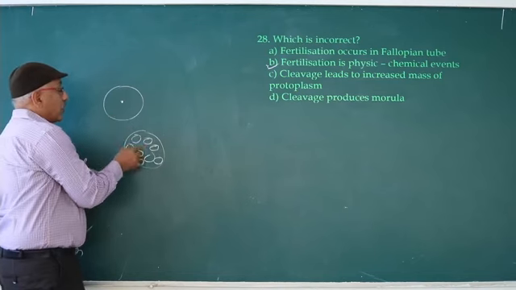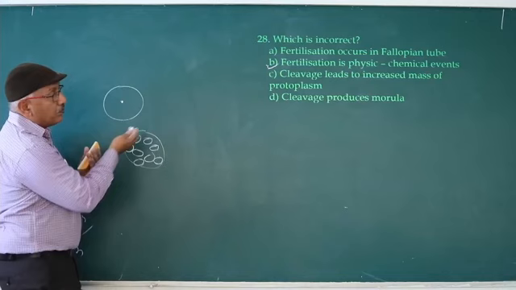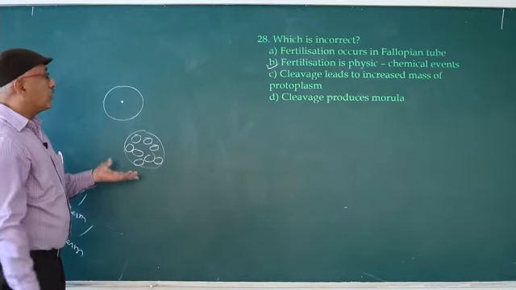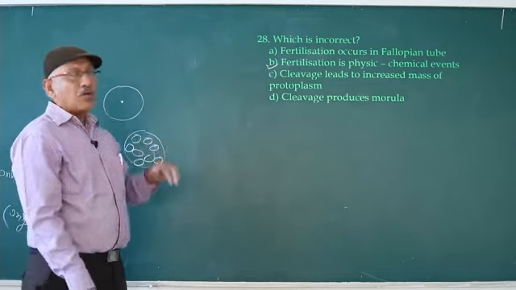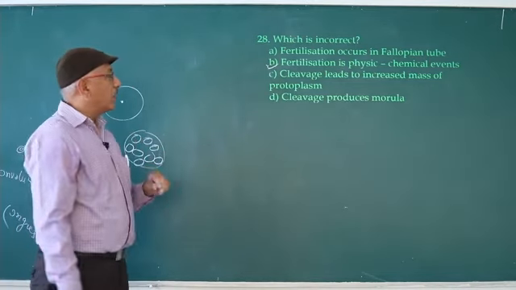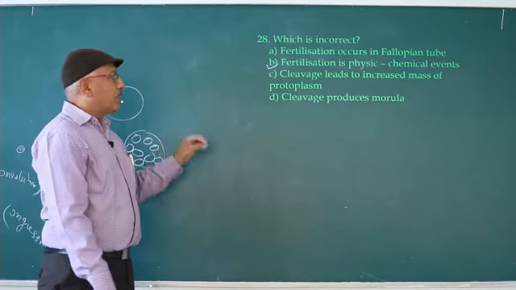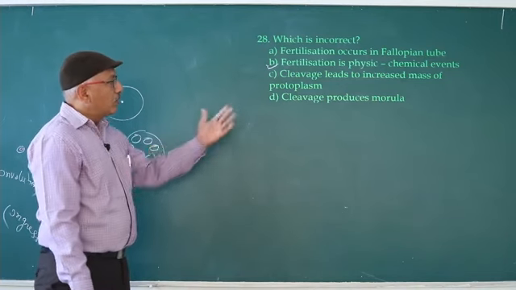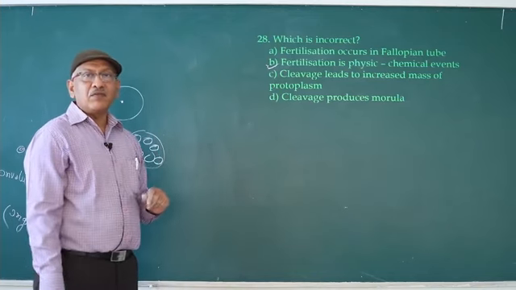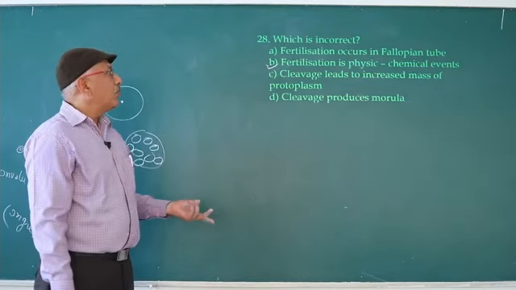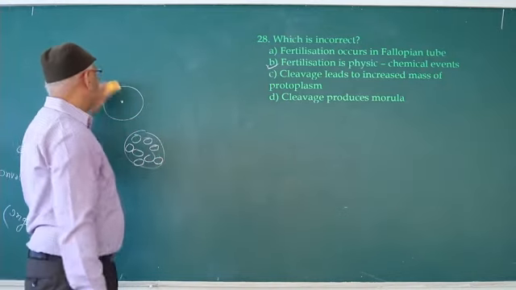One cell contains cytoplasm, but 10 cells contain more protoplasm and cytoplasm. That's why cleavage leads to increased mass of protoplasm. Cleavage produces morula, so that is also correct. Cleavage means division of the zygote, leading to morula. So the incorrect answer is B.